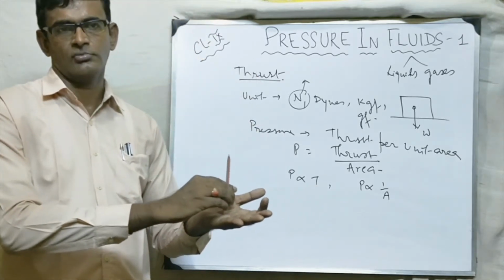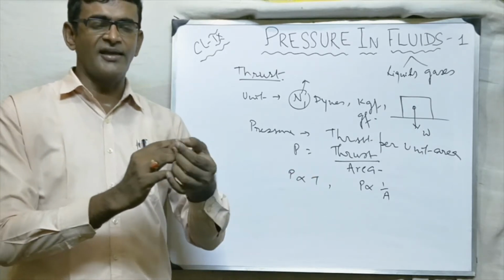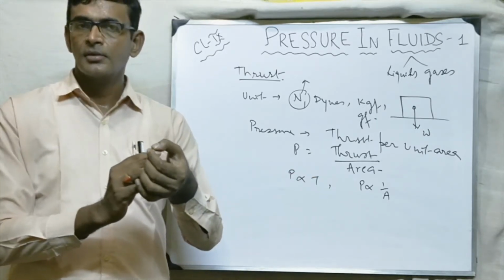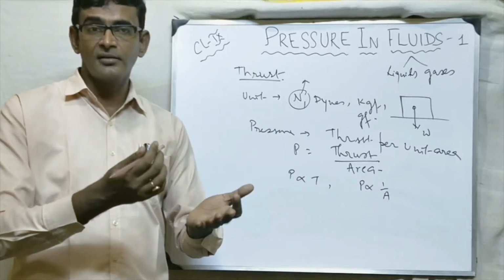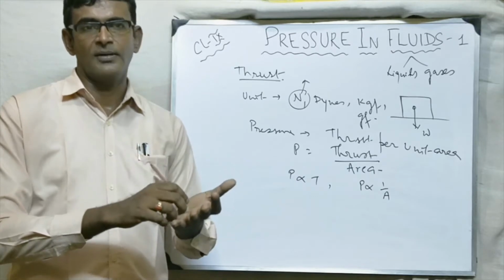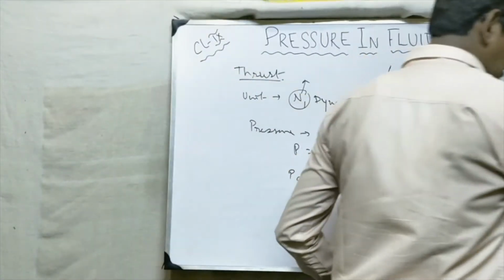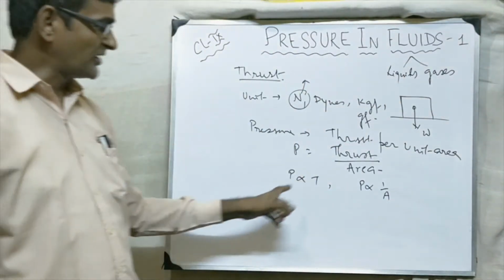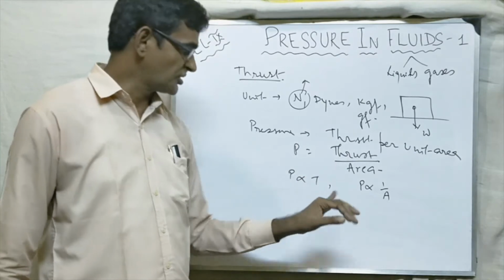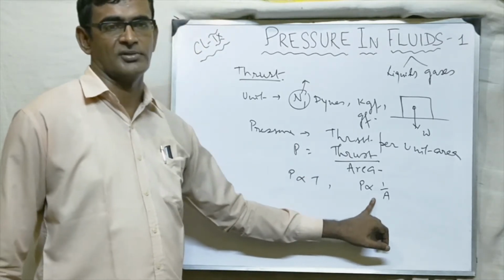Why is it so? The reason is quite simple. In this case the area is decreased, so pressure will increase. In this case the area is more, so pressure will be less. So pressure is inversely proportional to what? To the area. Okay. So pressure depends upon two factors: thrust, directly proportional, and area, inversely proportional.